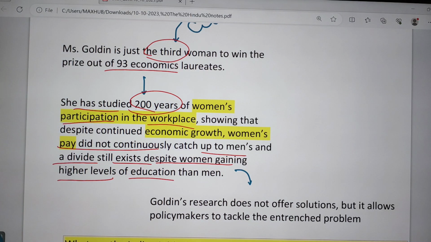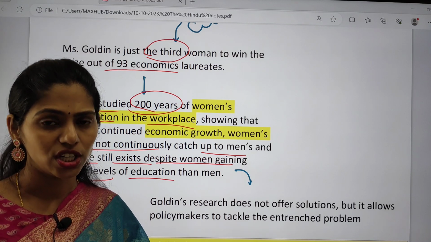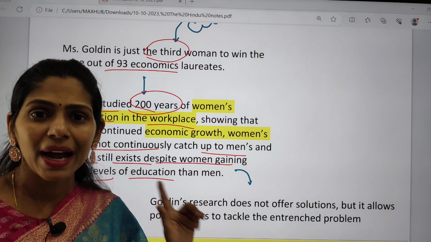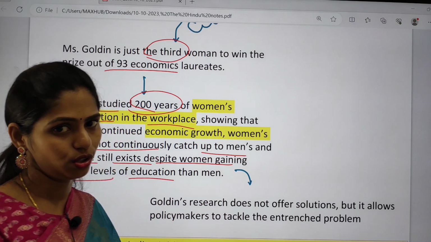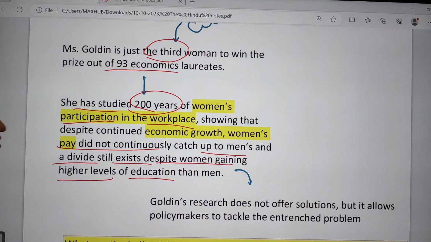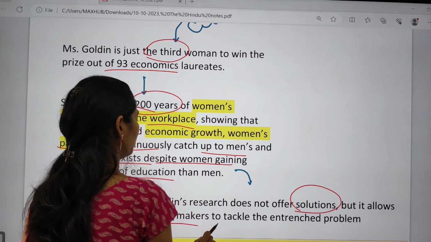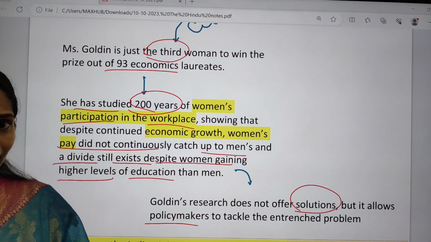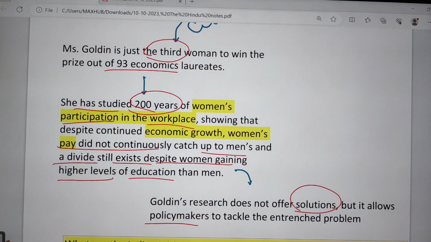So even in some fields, yes, women have good levels of education compared to men. But even so, women's contribution to the economy is very low compared to that of men. Goldin's research does not offer solutions, but it gave policymakers some idea regarding how to address this problem. Because of this, she got this Nobel Prize.